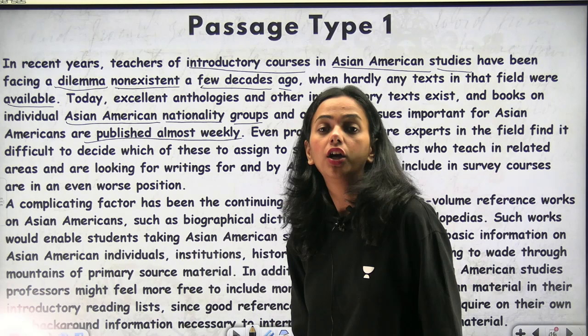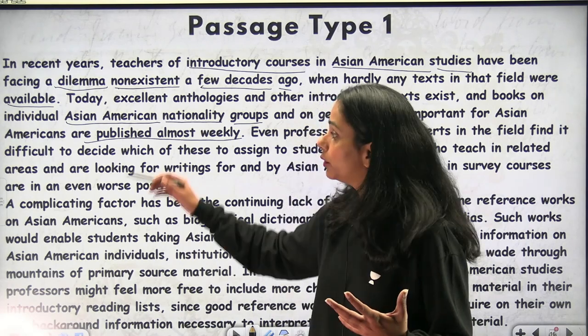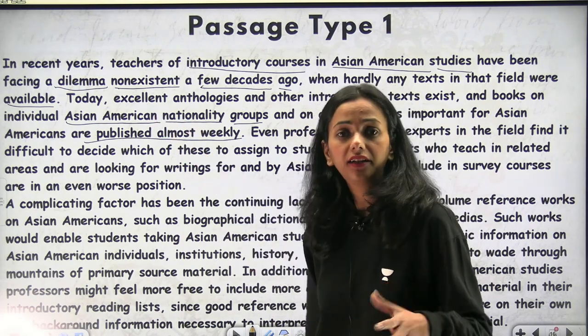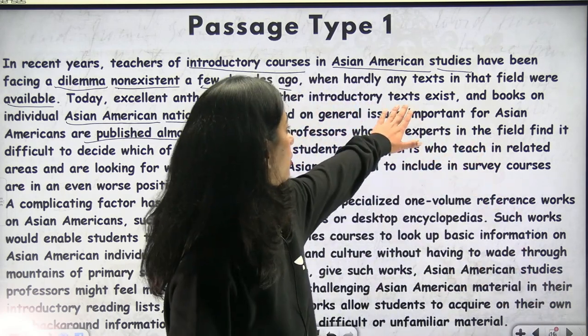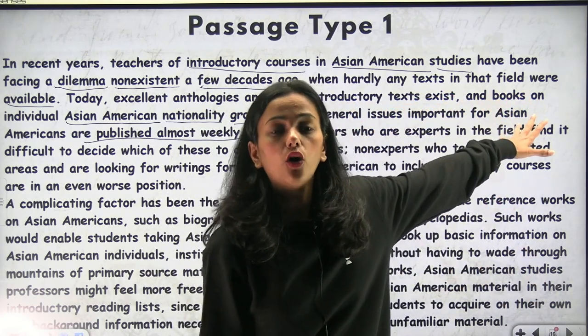But a decade ago, people were facing a dilemma where the texts weren't available. The texts in that field were not available.